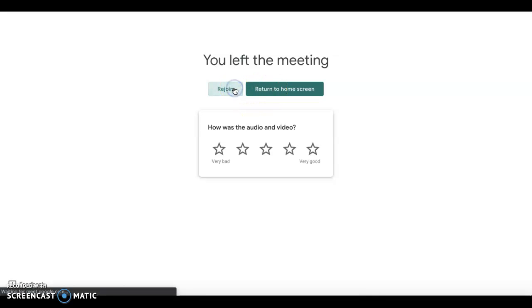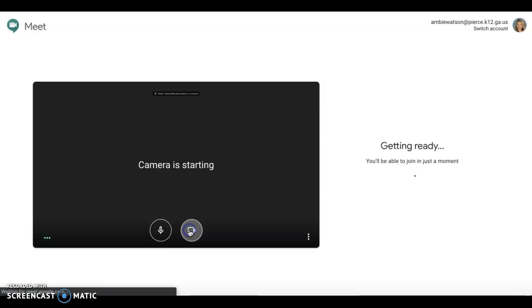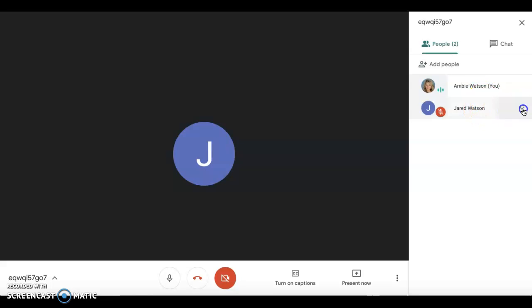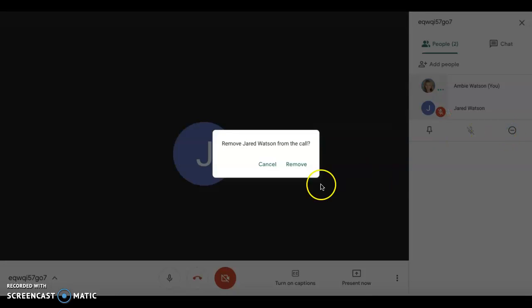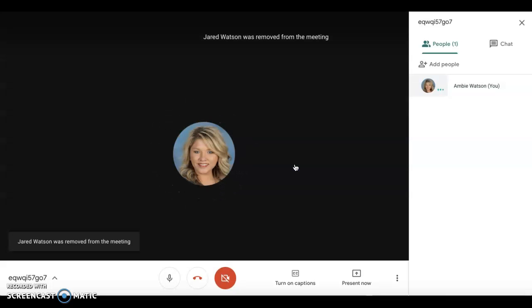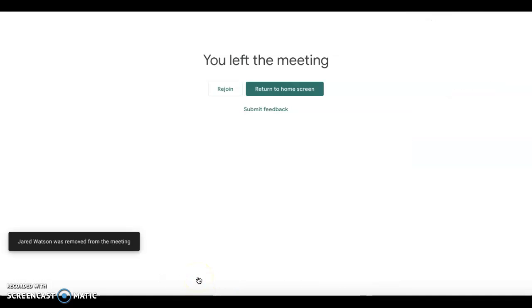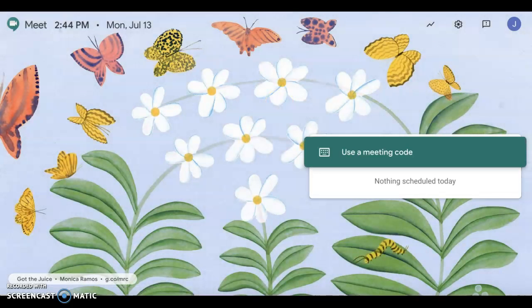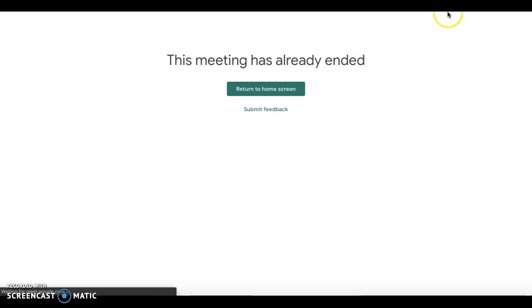I'm going to rejoin, and I have the student who doesn't want to leave. I'm going to remove this student from the meeting. So remove this student, and now I'm going to leave. So now that the teacher is out, if the student returns, they can't get back in. It will show them again, the meeting has already ended.